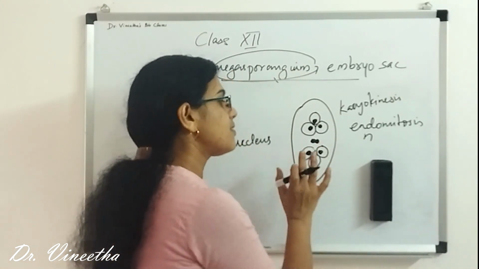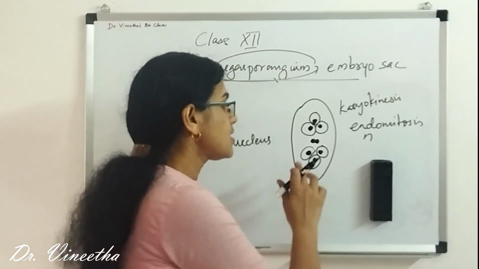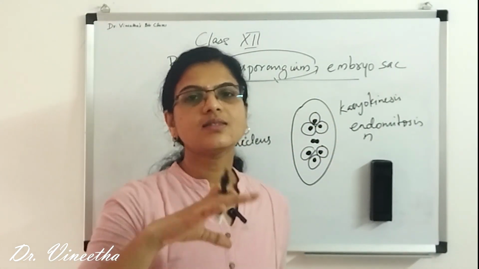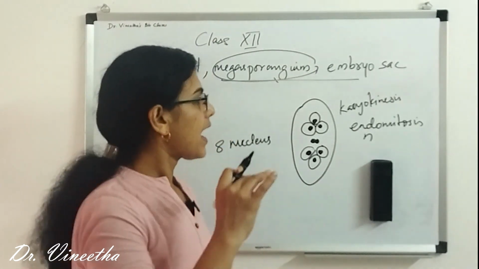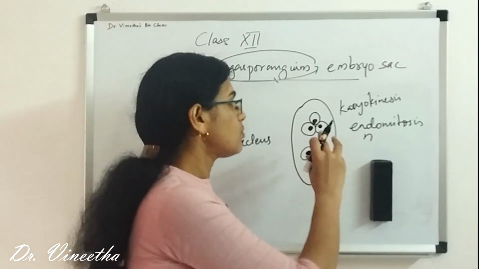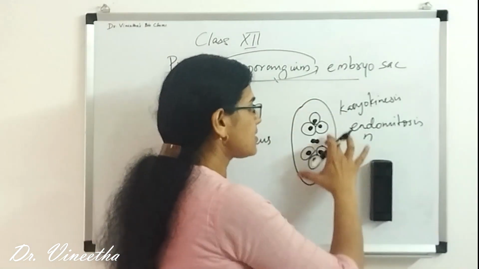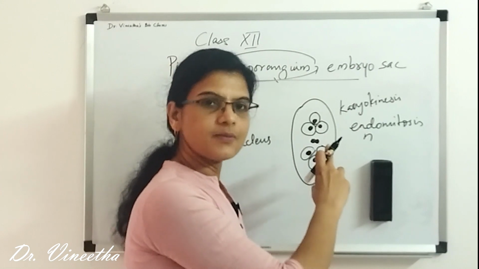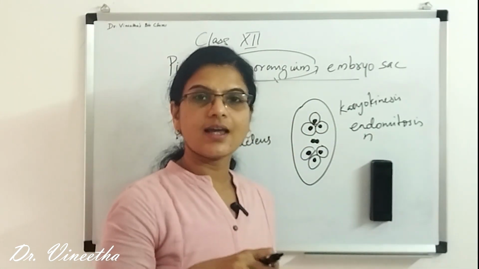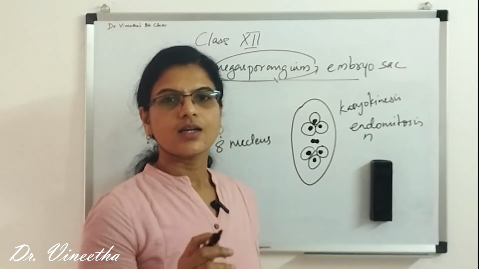Okay, they remain together at the center, and the other 6 develop a cell wall around them. Now we can say that it is 7 cells, right? This is the biggest cell, the large cell, and inside that cell there are 6 other cells.